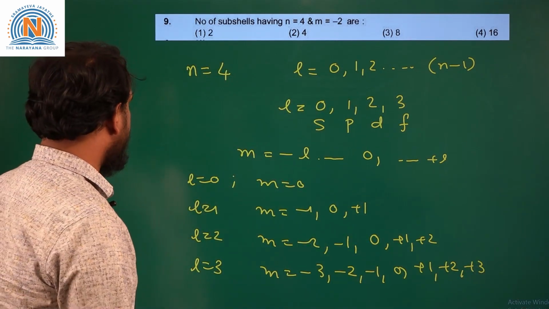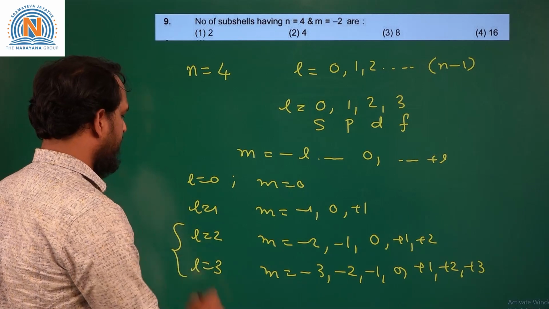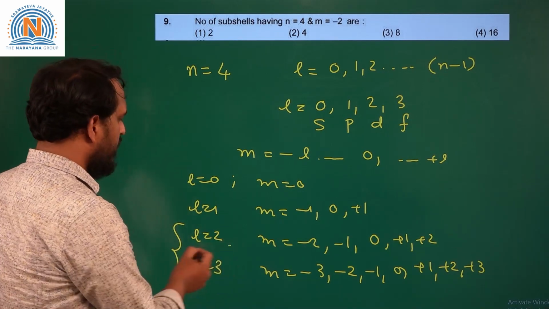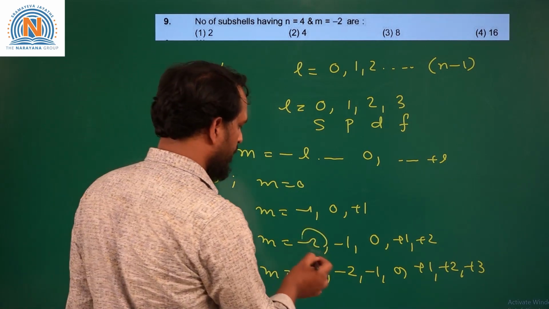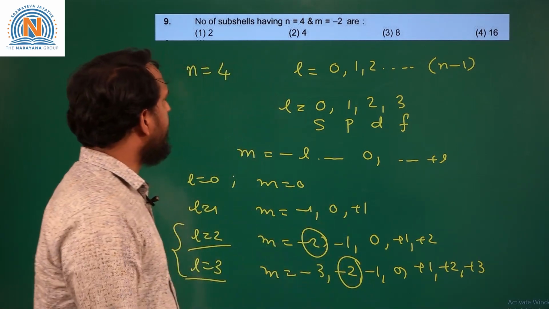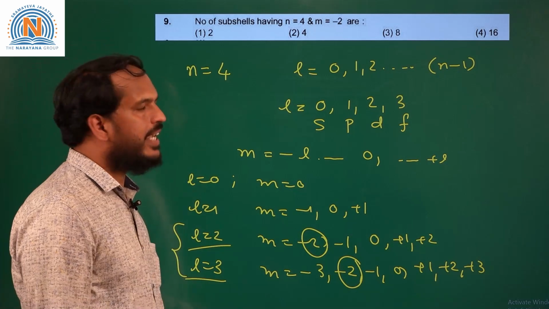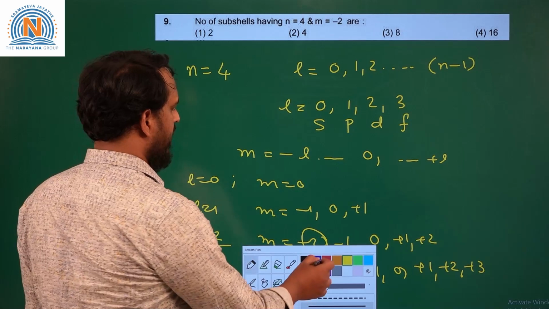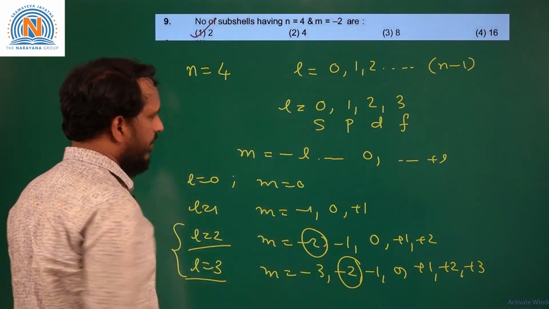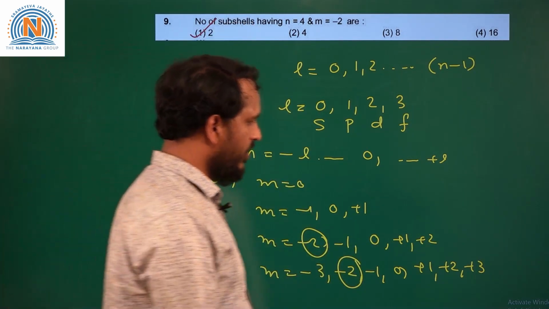So we can see that there are only two subshells, that is d subshell and f subshell, with m value -2. Okay. So the number of subshells having n is equal to 4 and m equal to -2 are 2. So we can mark option 1 for this question. Okay, we'll move to the next question.